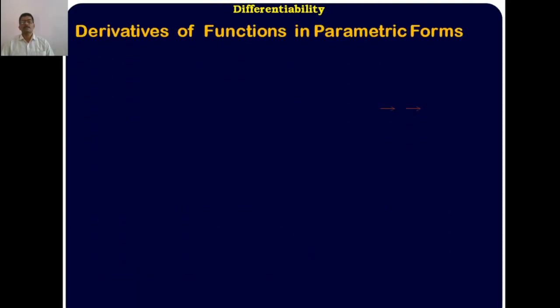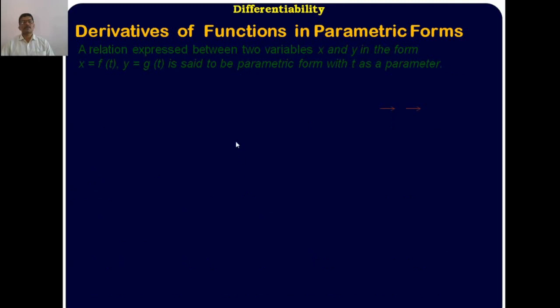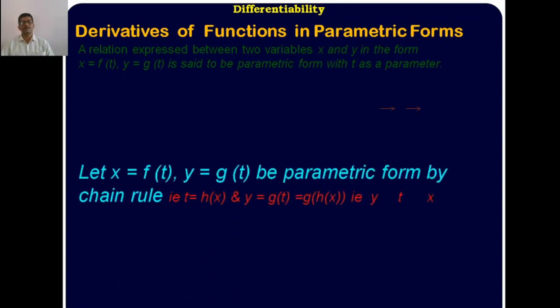Derivative of a function in parametric forms. A relation expressed between two variables x and y in the form of x is equal to f of t and y equal to g of t is said to be a parametric form with the parameter t. Is it clear? It is the parametric form.